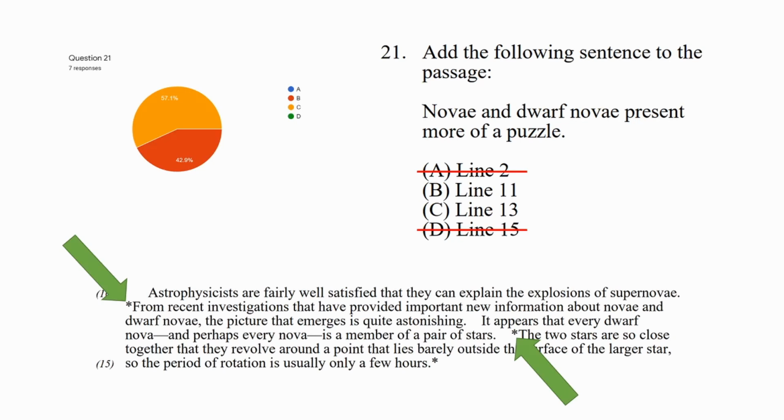So there should be some kind of transition in between. And the sentence in our question, novae and dwarf novae present more of a puzzle. This contrasts with the first sentence, which talks about something that's well understood. So the correct answer is B. If we put these 2 sentences together, it will make more sense. Astrophysicists are fairly well satisfied that they can explain the explosions of supernovae. Novae and dwarf novae present more of a puzzle. This would be a lot more clear if we used a word like however, but that's too easy.